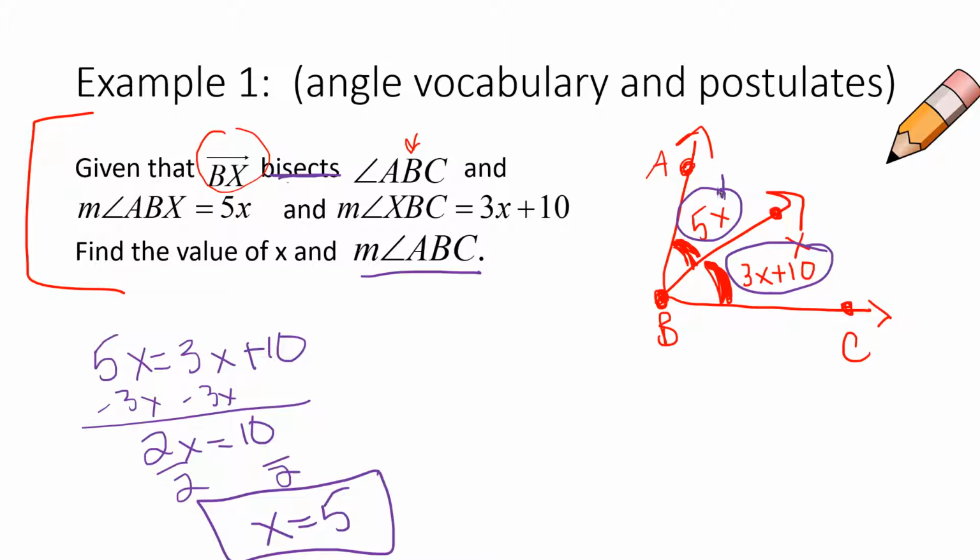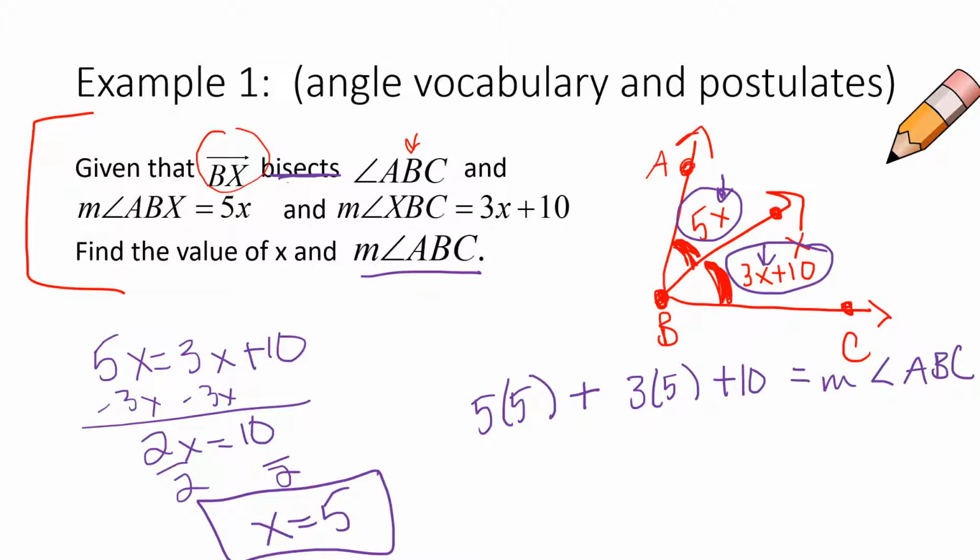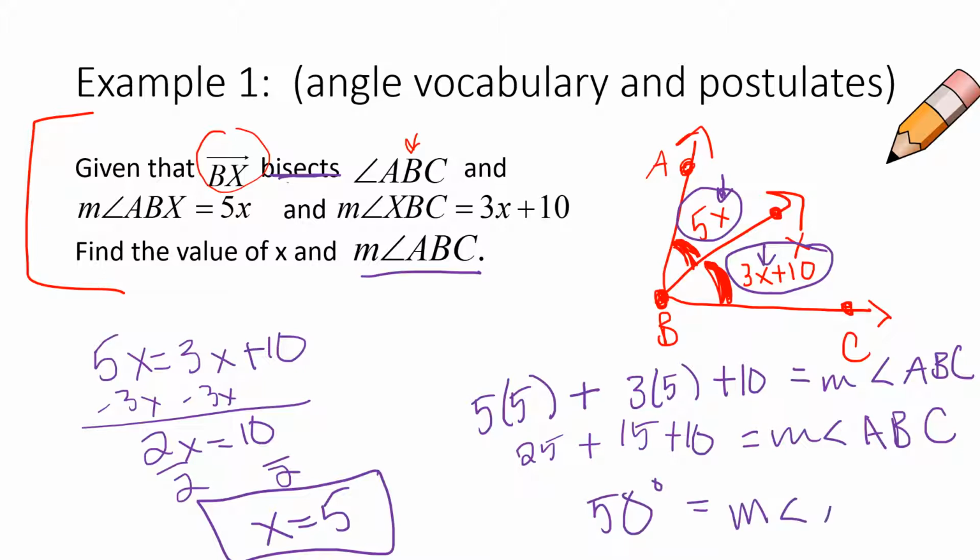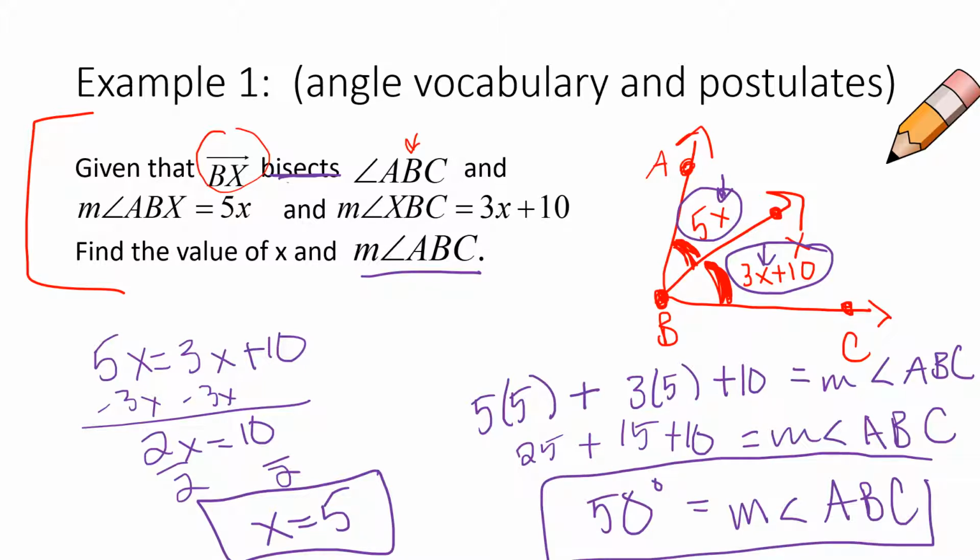So that means that I'm going to have to plug x back in to find the measure of angle ABC. So that's going to be 5 times 5 plus the other angle, which is going to be 3 times 5 plus 10. So 5 times 5 is 25, 3 times 5 is 15. Those are all going to get added together, so 25 plus 15 plus 10. 25 plus 15 would be 40, plus 10 is 50 degrees, is the measure of angle ABC. And so that's example number 1.